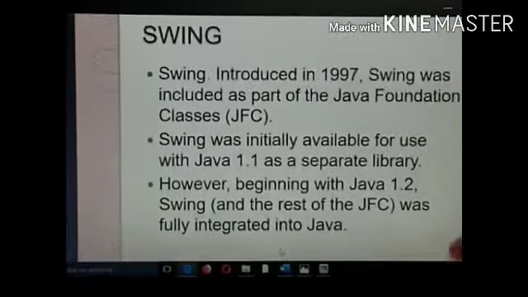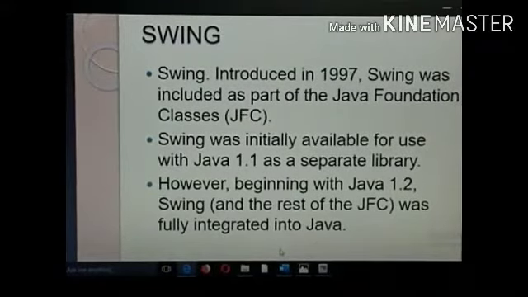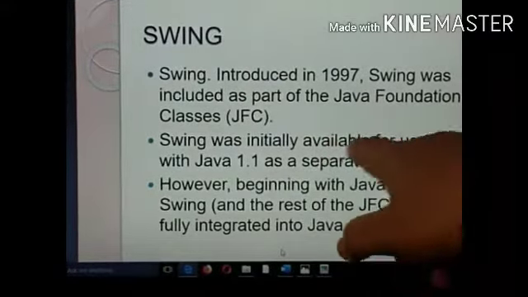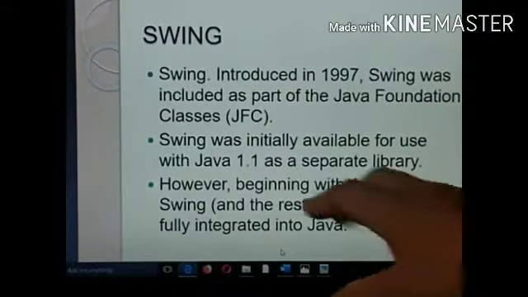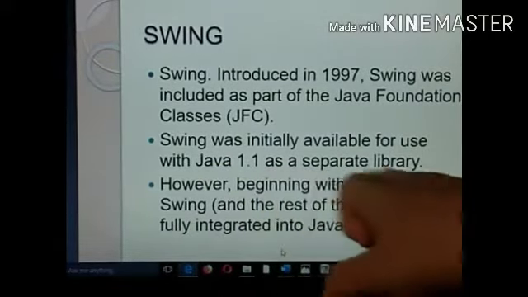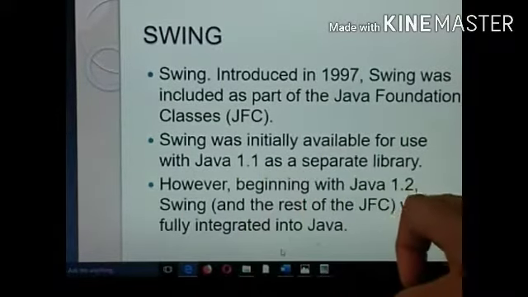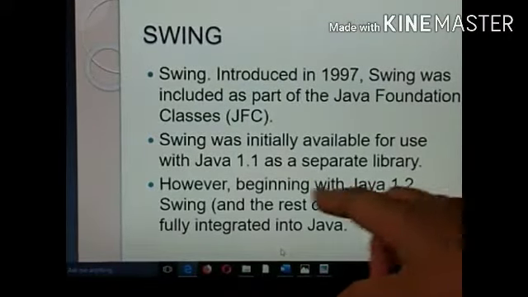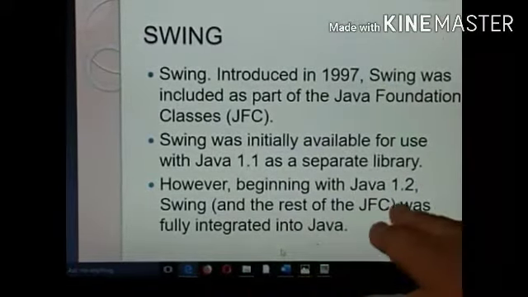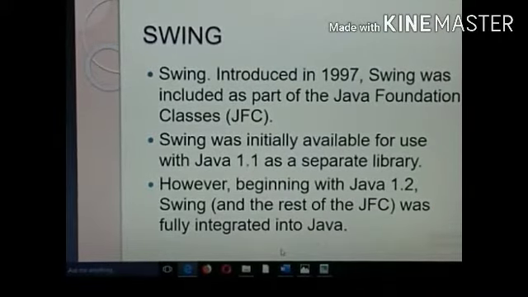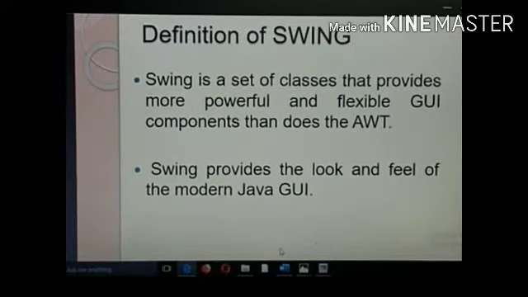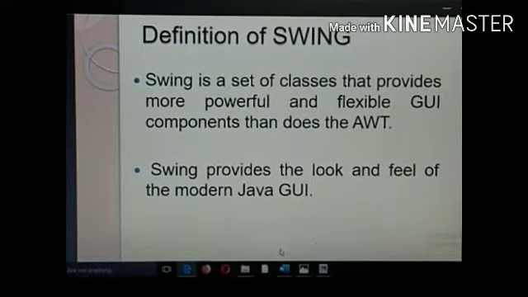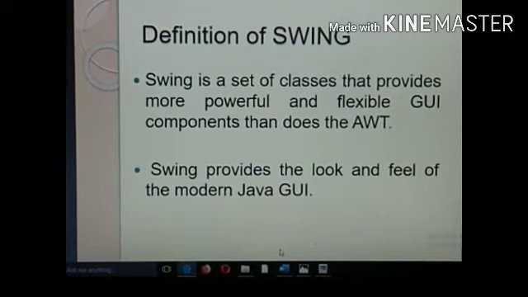Swing was introduced in 1997. Initially it was a part of the Java Foundation Classes, and it was a separate library in Java 1.1. Later, in Java 1.2, Swing was fully integrated into Java. The definition of Swing is a set of classes that provides more powerful and flexible GUI components than does the AWT. Swing provides the look and feel of the modern Java GUI.